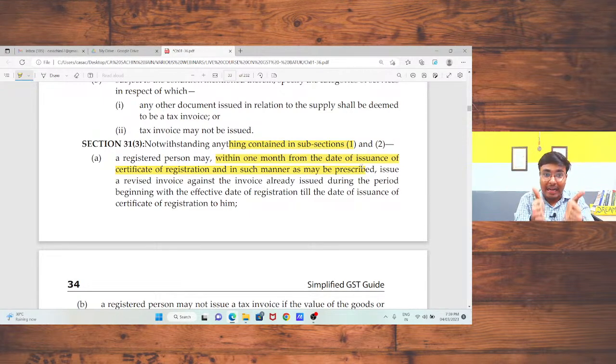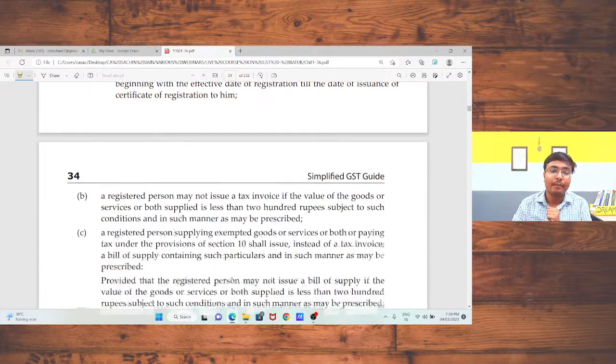That is, if I am liable for registration and I am going for registration within 30 days, in that case, for that period, I am eligible to take the input and I am eligible to sell the products. In that case, I need to sell those products under ARN until the GSTN is allotted to me. And after allotment, within 30 days, within 1 month, I need to issue the revised tax invoice. So section 31 subsection 1 clause number A, is that clear?